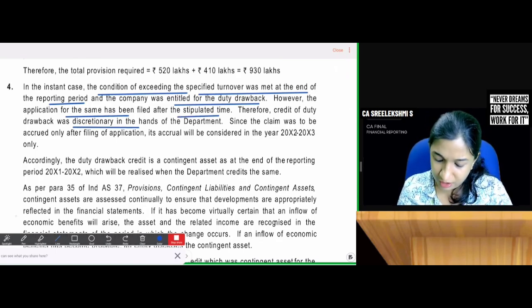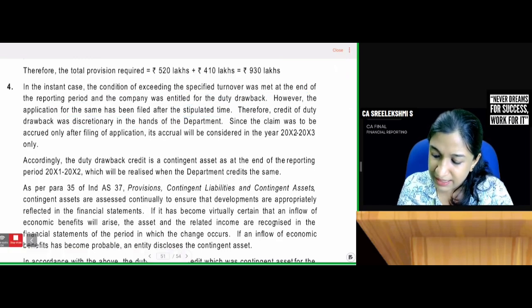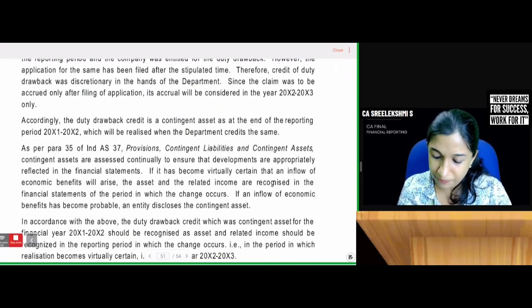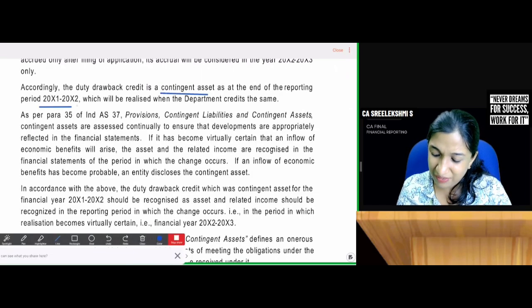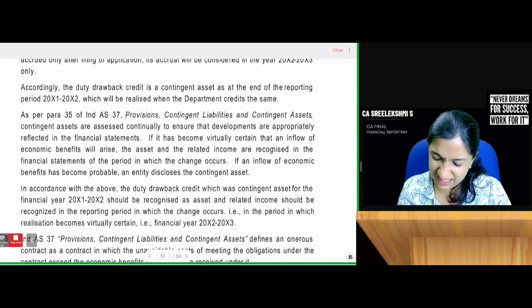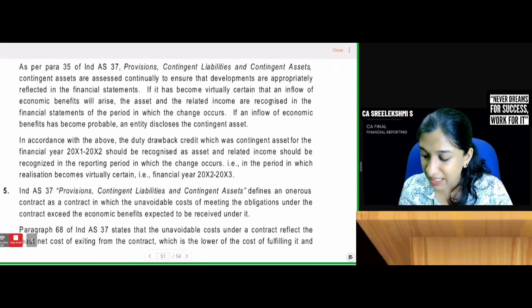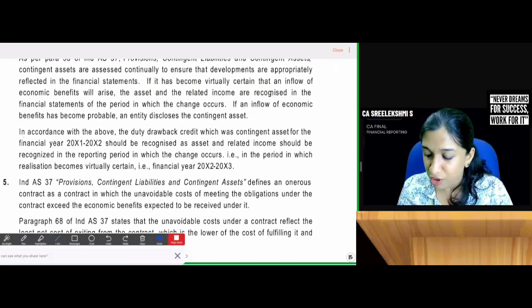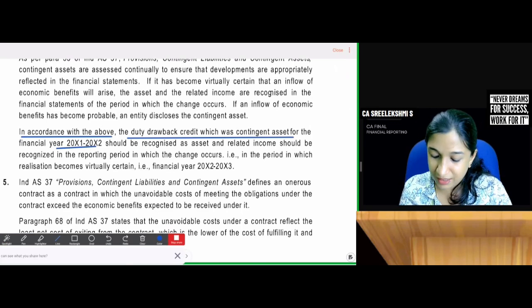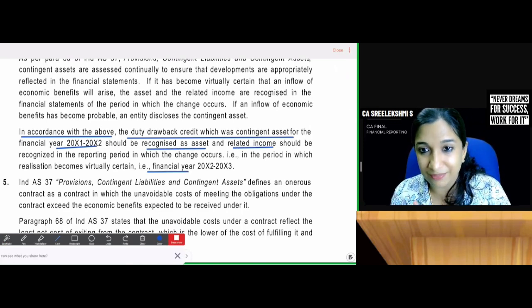Accordingly, duty drawback is a contingent asset at the end of the reporting period, which will be realized when the department credits the same. Then only if it is virtually certain it can be recognized. In accordance with the above, duty drawback, which was a contingent asset for 11/12, should be recognized as asset and related income in the next year when it is virtually certain.